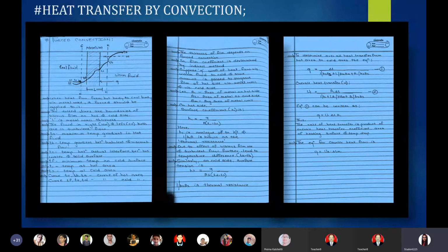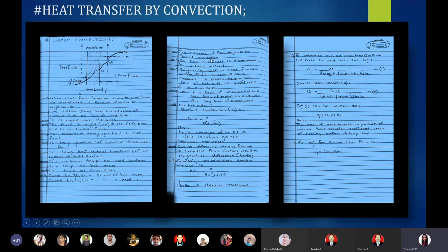Yes. It is not too fast, because we gave much time yesterday, so I am repeating and going fast. Now I will carry out the same as I did yesterday. In the next slide or next page, the first point says the thickness of film depends on the forced convection.